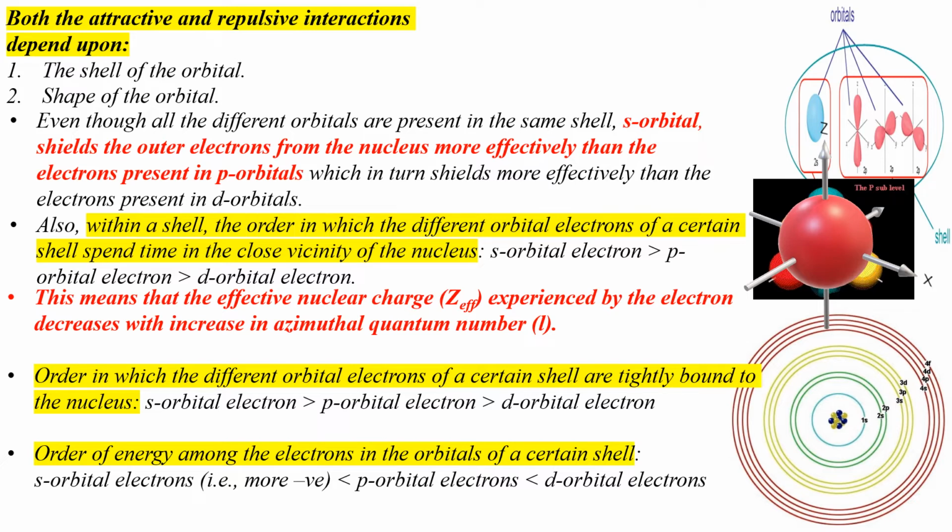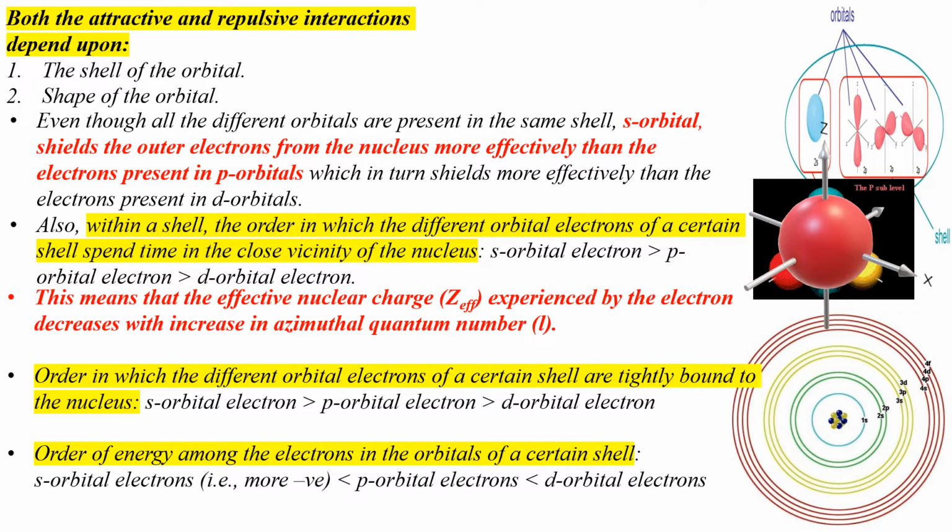So, for any given shell in an atom, the s orbital electron spends more time close to the nucleus in comparison to p orbital electron, which in turn spends more time in the vicinity of nucleus in comparison to d orbital electron. Okay, so why is this difference?